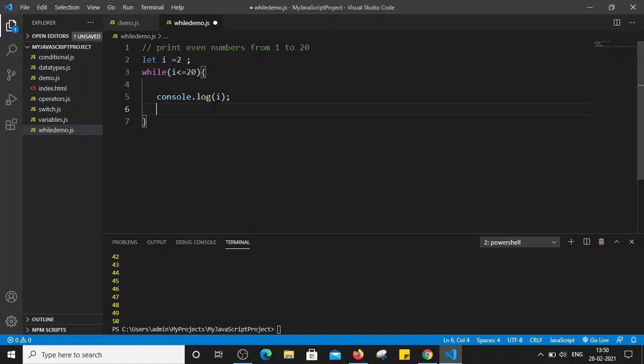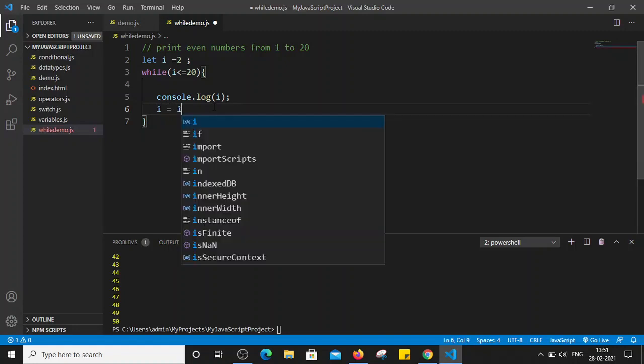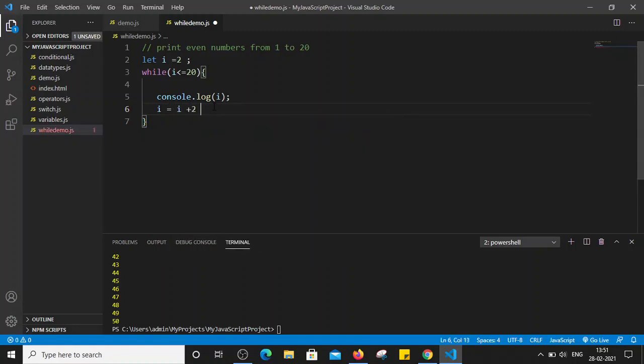So there is a gap of value 2, so I have to increase the value of i by 2 basically, right? If 2 is my initial even number, then what is the next even number after 2? That is 4. So it is increased by 2, right? So this time I have to increase the value of i by 2, so i = i + 2, right?